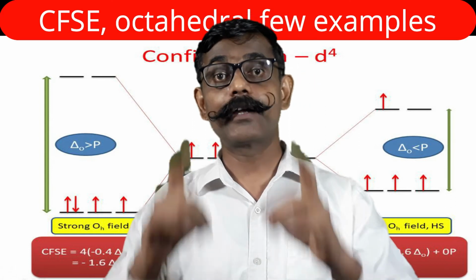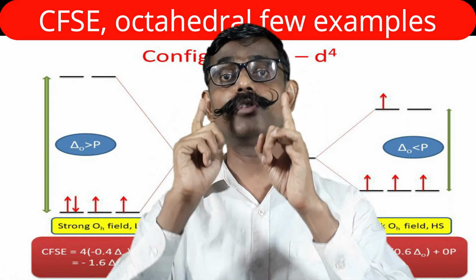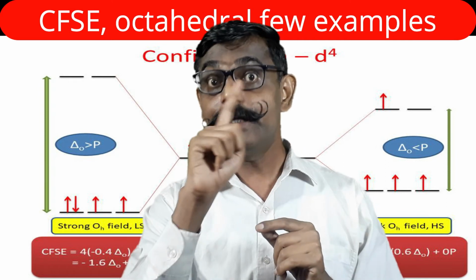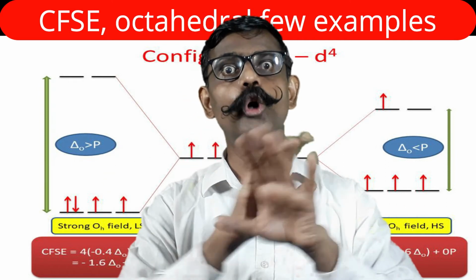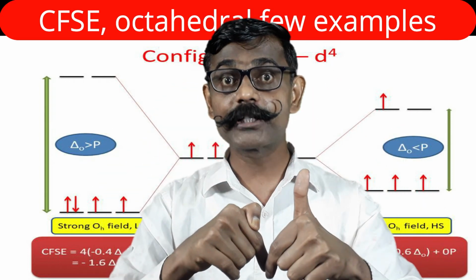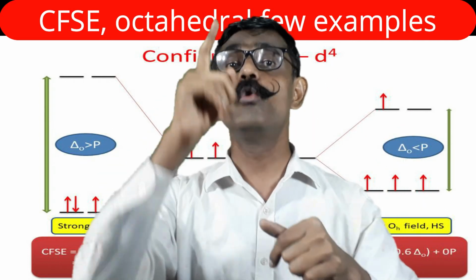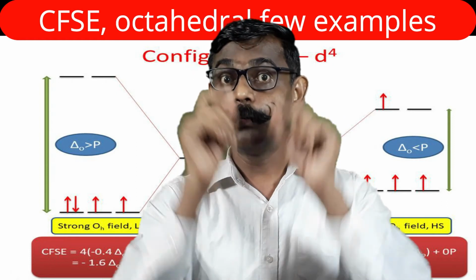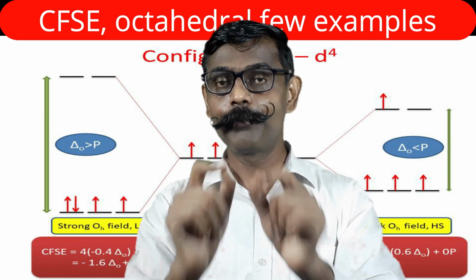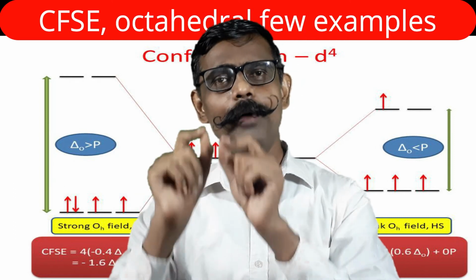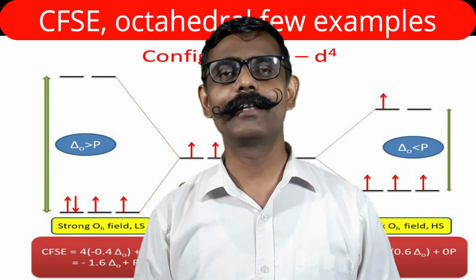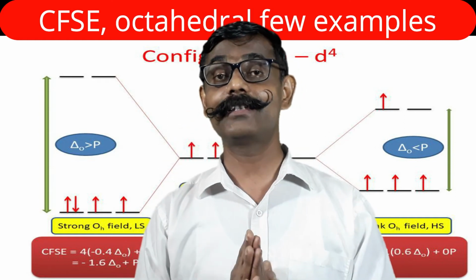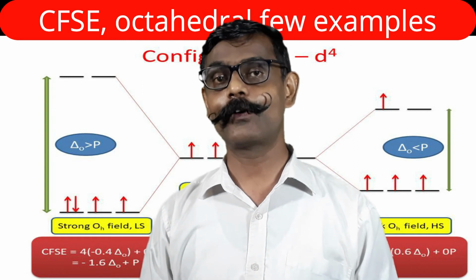On the other hand, if I consider strong field, the electronic configuration is t2g4, the value of m is 4, the value of n is 0, and the value of p is, see here: in the spherically symmetric hypothetical field, there is no pair of electrons. But in our electronic configuration with split orbitals, one pair is formed, and we have to consider that pair. So the value of p is 1. So 4 into minus 0.4 delta O plus 0 into 0.6 delta O plus 1 into P. What is the answer? Minus 1.6 delta O plus P. That's the CFSE value for the d4 electronic configuration.